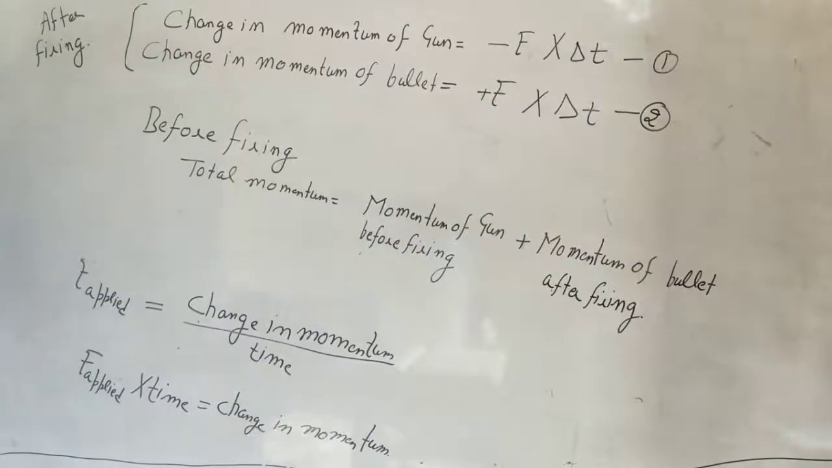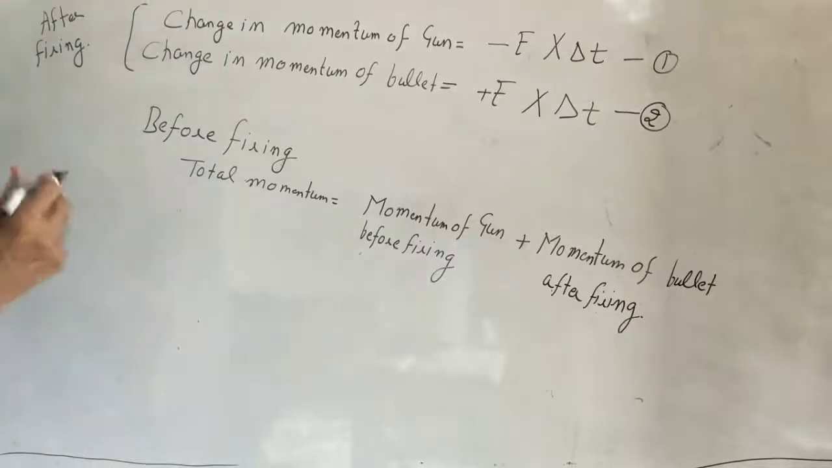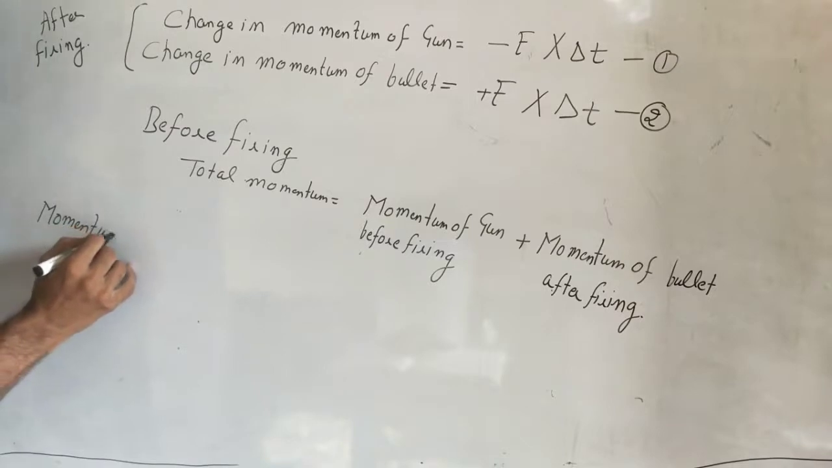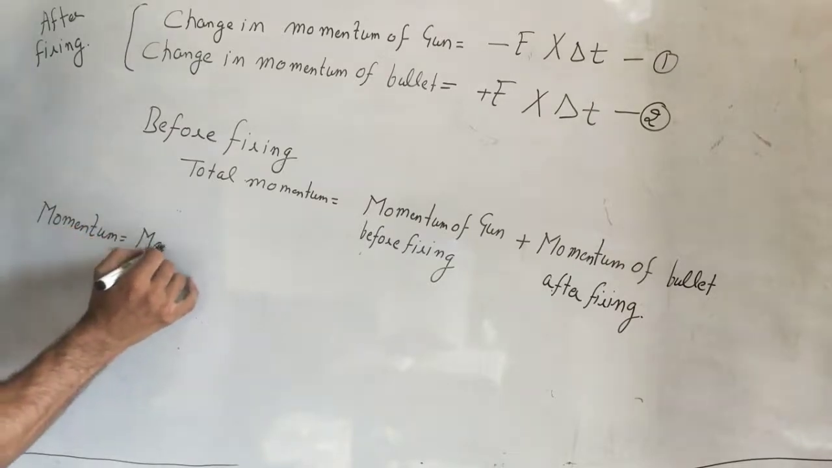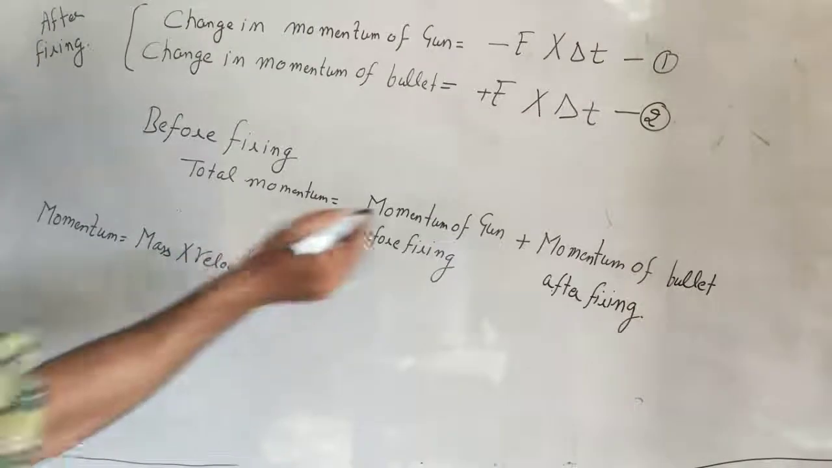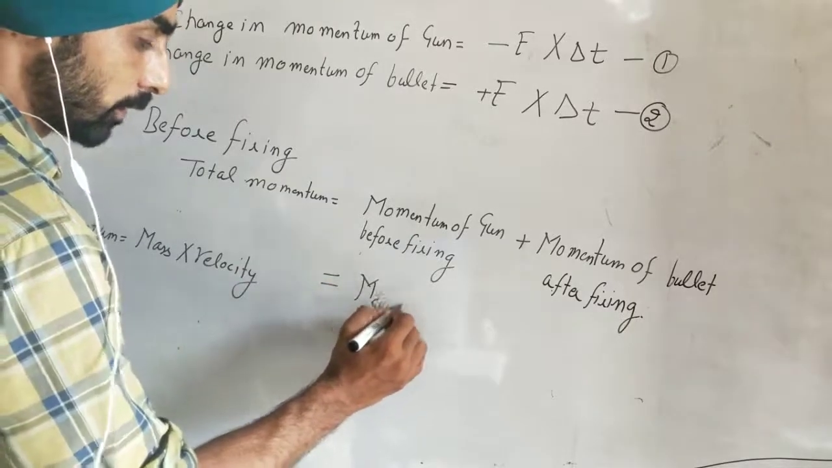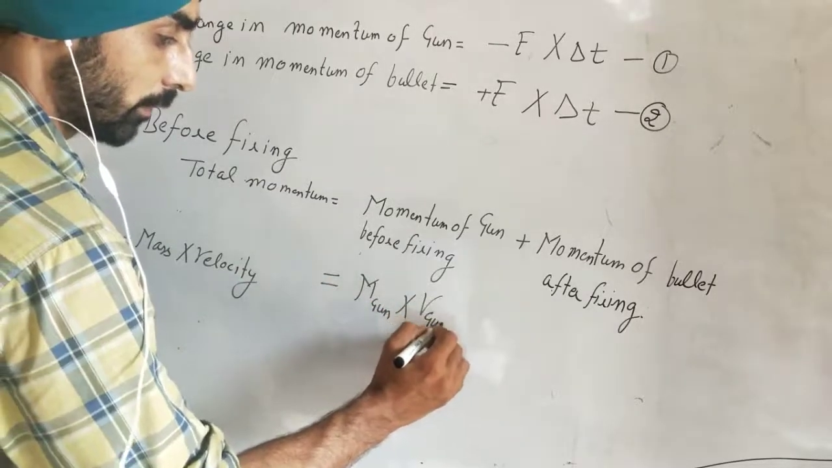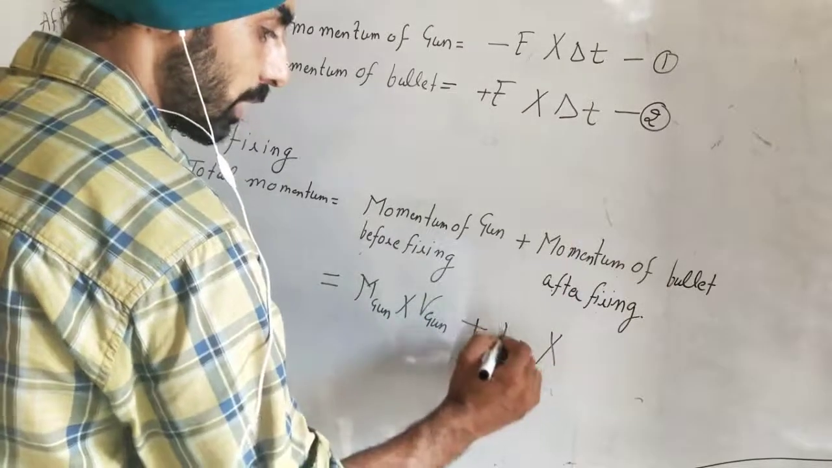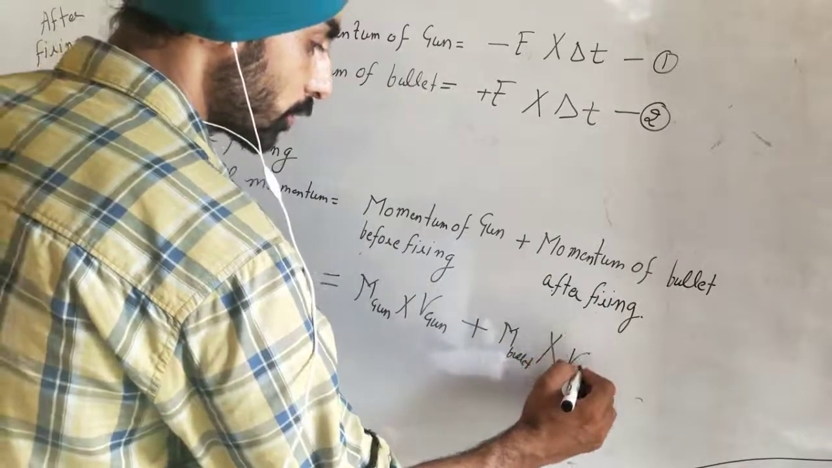So now you know the formula of momentum. Momentum is equal to, this is the basic formula, mass into velocity. Okay. So the momentum of the gun will be equal to mass of gun into velocity of gun, plus, the momentum formula being mass into velocity, mass of bullet into velocity of bullet.